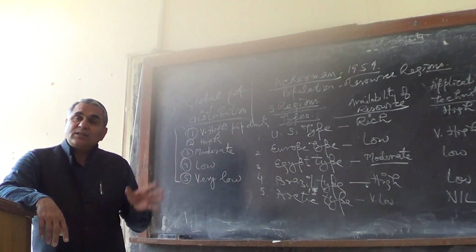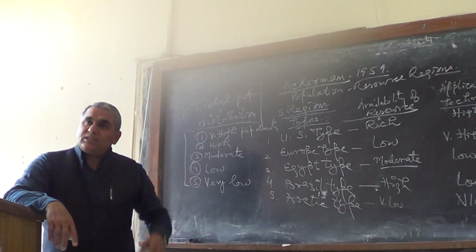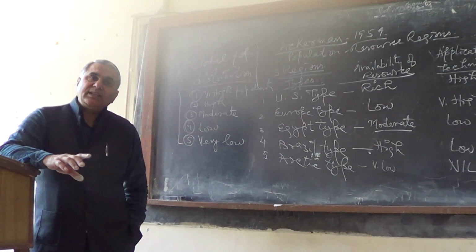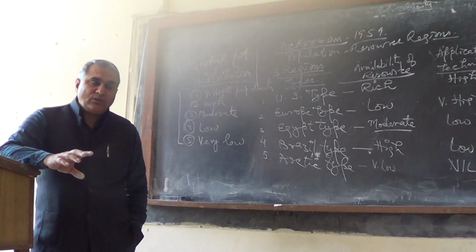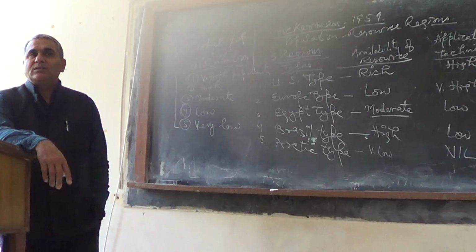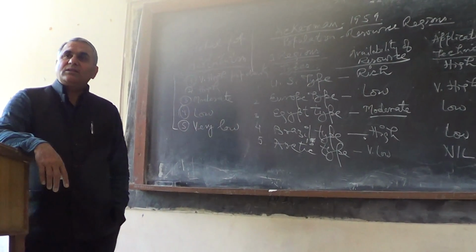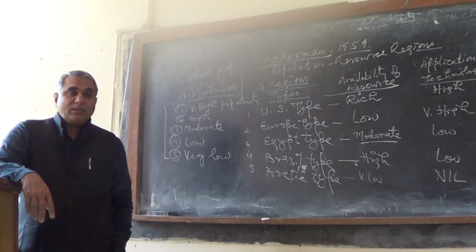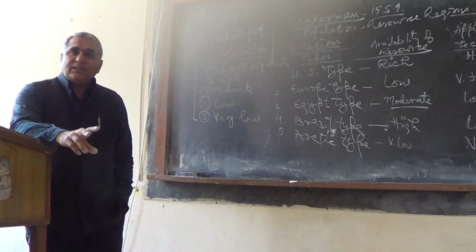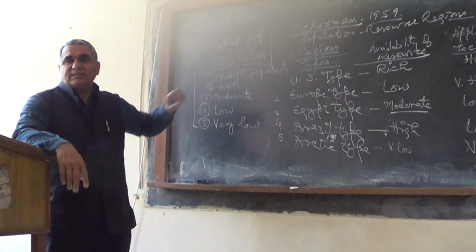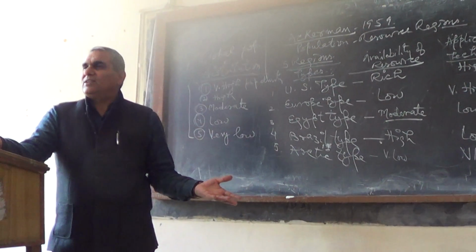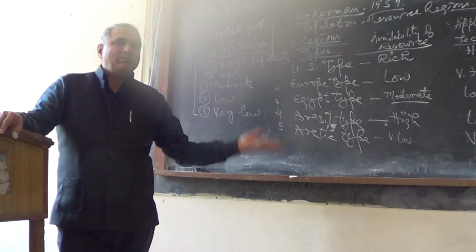Apart from that, the density like in Egypt, Nile River Delta region, or population density found in high population density regions of Western Europe. Small countries like Belgium, Luxembourg, Netherlands, Denmark, even England. But we cannot put England etc. in very high population density. So these are the areas of very high population density where intensive subsistence food, अनाज पैदा हो जाता है, फिर whatever the lifestyle is there, that is not the matter.